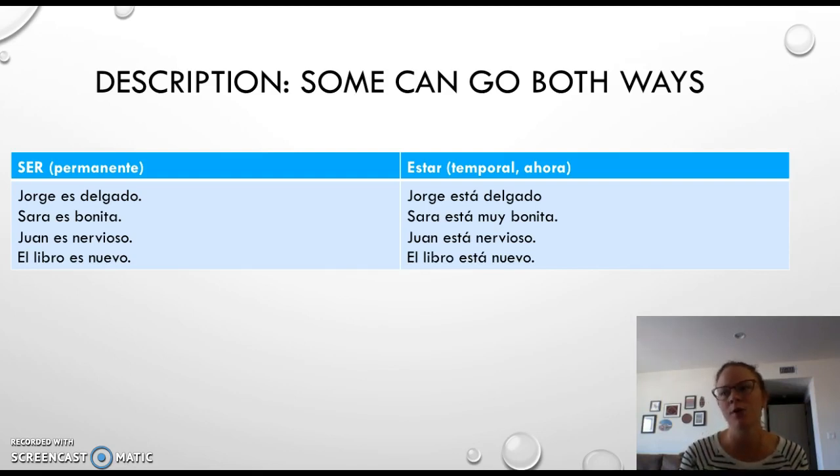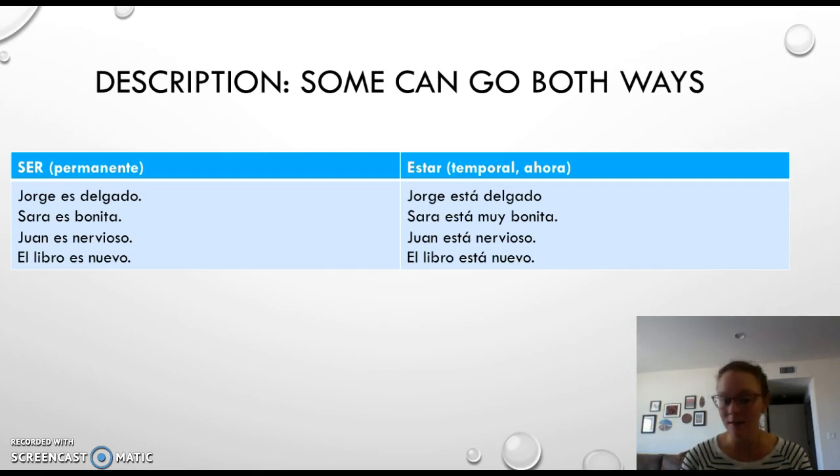So, for example, I could say something like, "Wow, Jorge has been sick lately." I could say, "Yeah, I saw him the other day. Está delgado," right? So, wow, he's thin. He's real thin because he's been sick, right? So that's really emphasizing the right now. Or, Jorge went on a diet and he's been really working out quite a bit. You're like, yeah, I saw him. Está delgado. He's looking good, right? Yeah. So that emphasizes the right now kind of aspect.